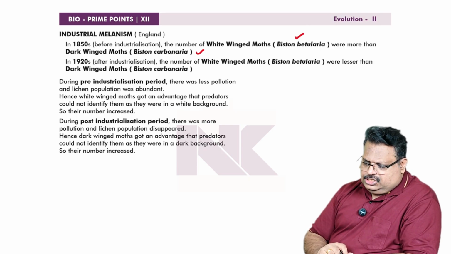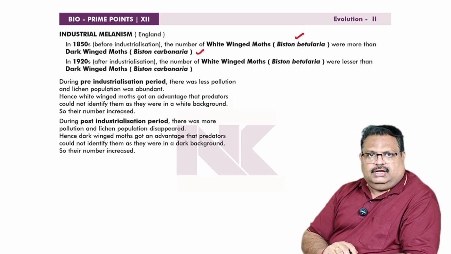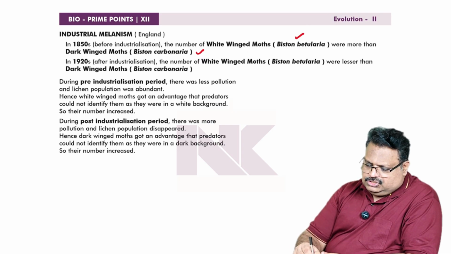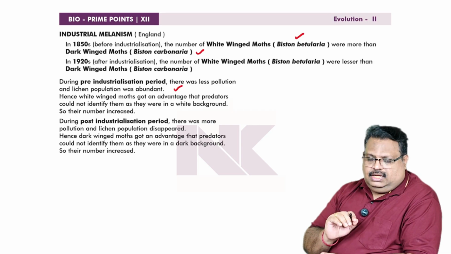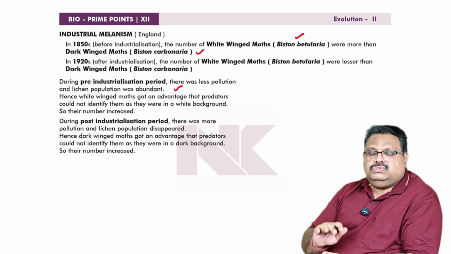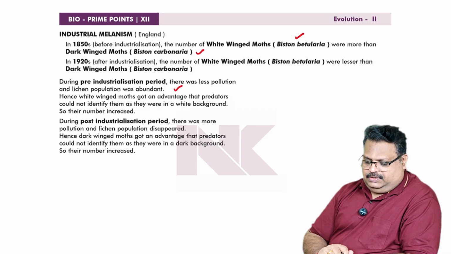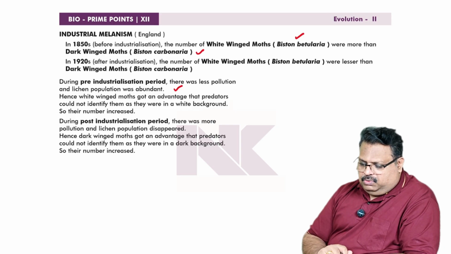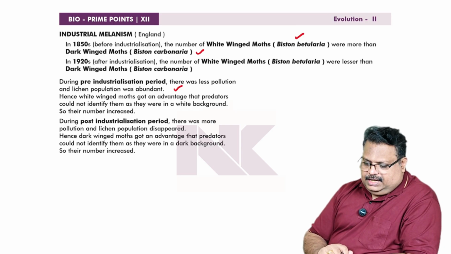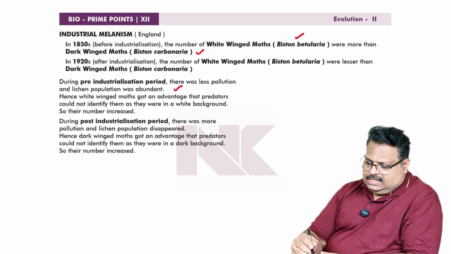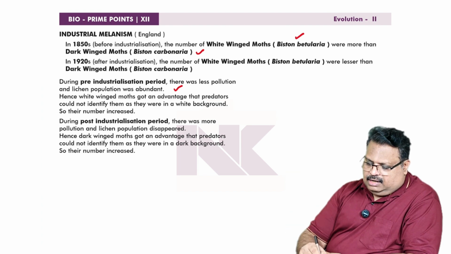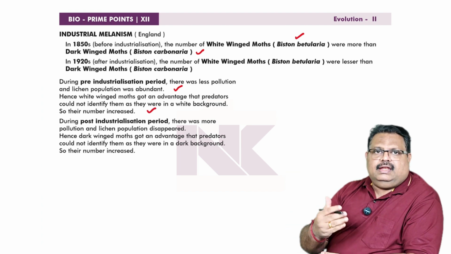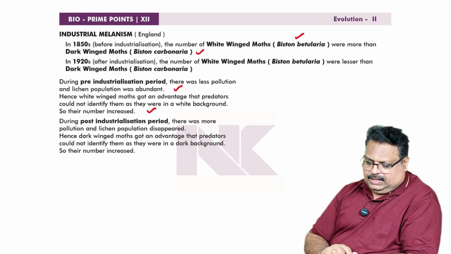During the pre-industrialization period, there was less pollution and the lichen population was abundant. Lichens are pollution indicators. They grow only in those regions where there is no pollution. Hence, white-winged moths got an advantage, as predators could not identify them against the white background of the tree trunks. So their number increased during the pre-industrialization period.